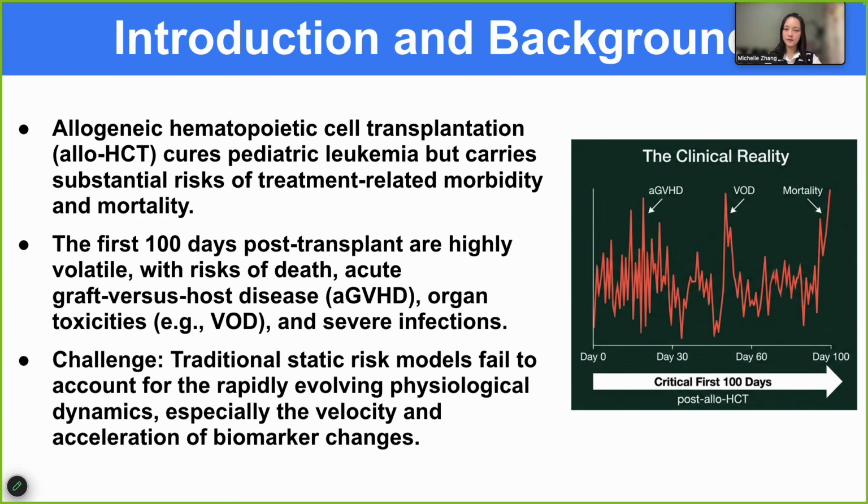Traditional risk models often use static information, such as demographics, donor match, baseline characteristics, and labs at one time point. Those variables are useful, but they do not fully capture physiology that is evolving daily. So the motivation for this project is that early post-transplant risk is dynamic. To model it well, we need to consider trajectories, including biomarker velocity and acceleration.